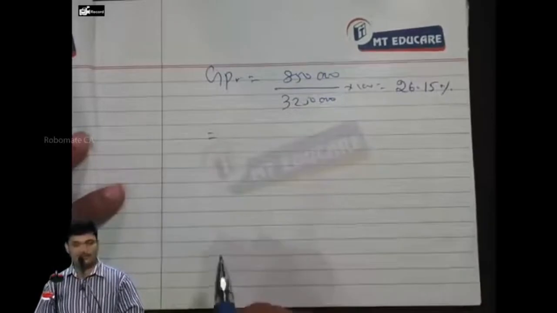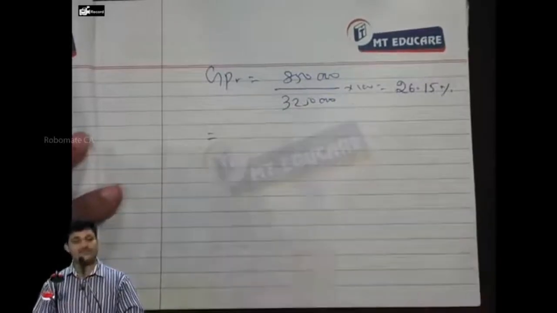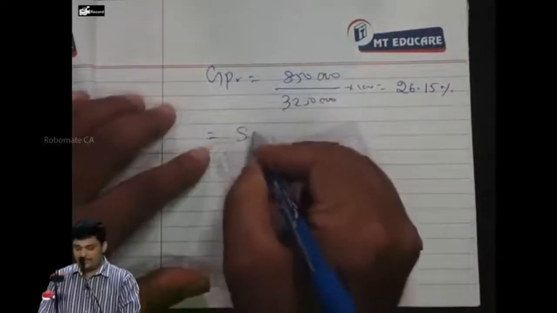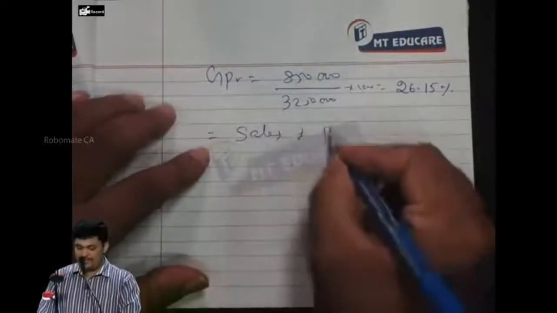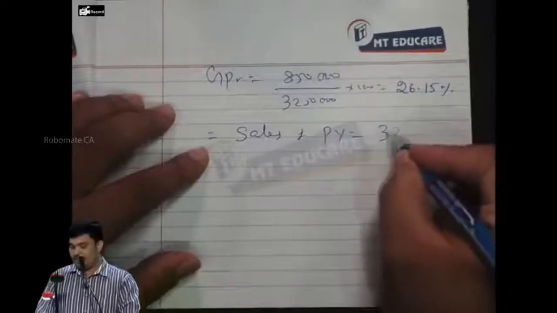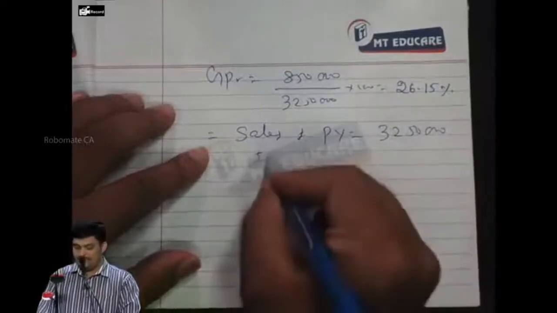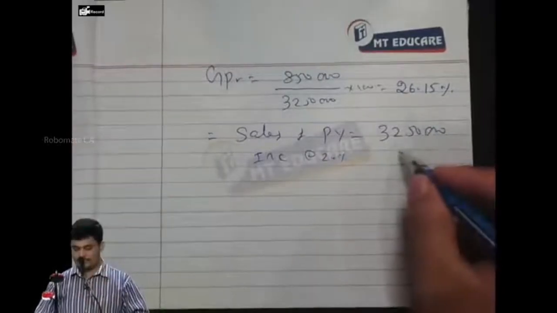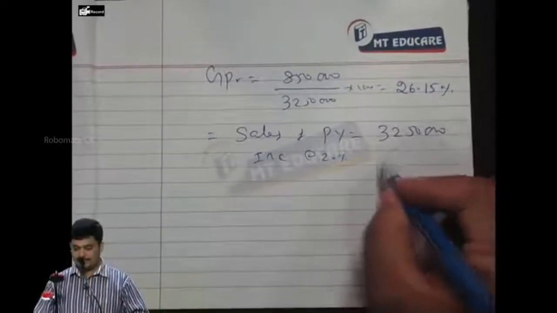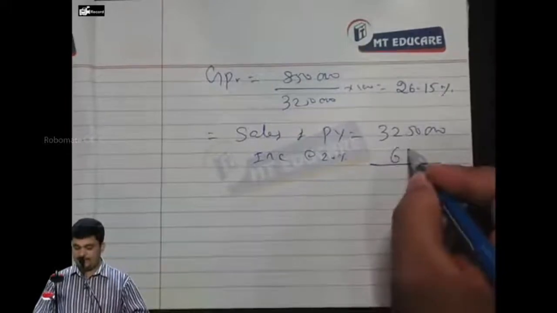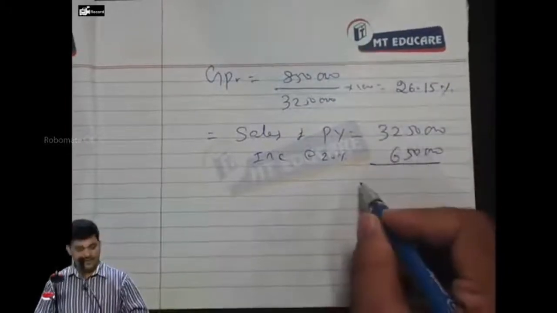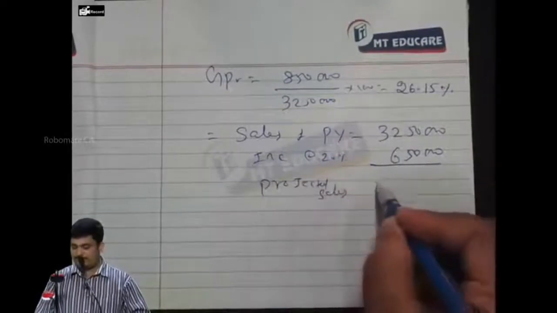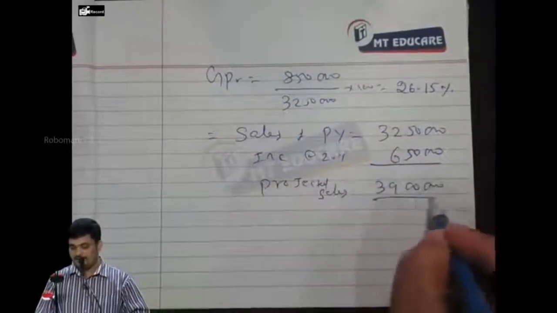Everybody, now listen carefully. Sales will increase by how much percentage? 20%. So sales of the previous year, how much is that? 32,50,000, increased at 20%. How much? 6,50,000. Everybody, projected sales, how much are the projected sales? 39 lakhs.